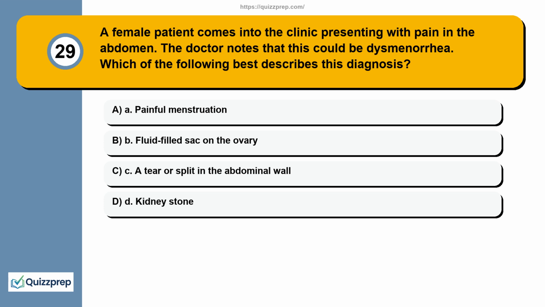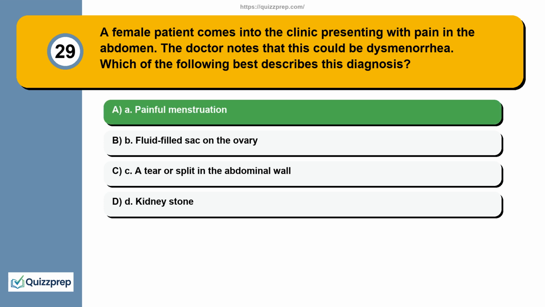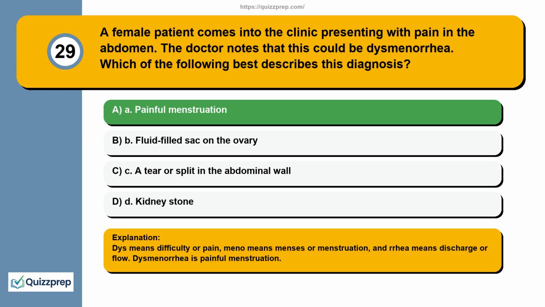Question 29. A female patient comes into the clinic presenting with pain in the abdomen. The doctor notes that this could be dysmenorrhea. Which of the following best describes this diagnosis? A. Painful menstruation. B. Fluid-filled sac on the ovary. C. The tear or split in the abdominal wall. D. Kidney stone. Dys means difficulty or pain, meno means menses or menstruation, and rhea means discharge or flow. Dysmenorrhea is painful menstruation.